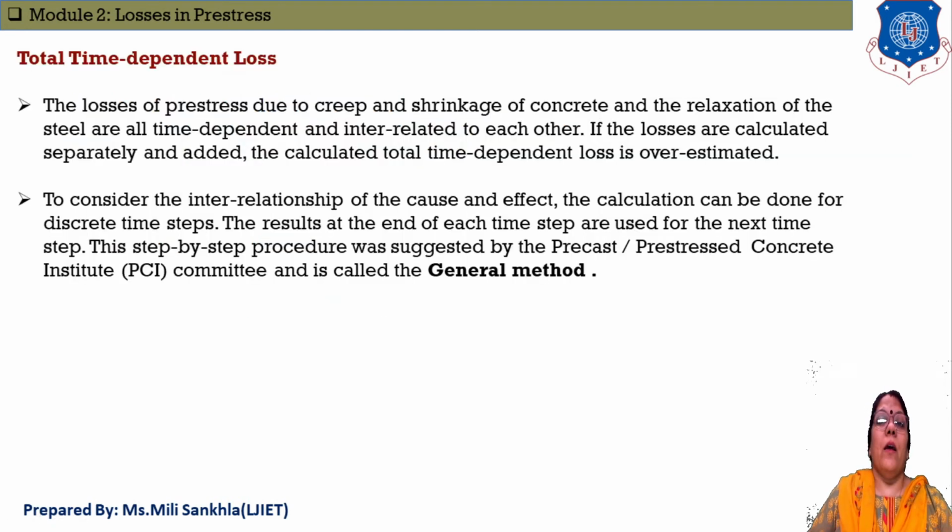Okay, now the next topic, total time dependent loss. What is total time dependent loss? That means the losses that we find out, creep, shrinkage and relaxation of steel, are covered in this topic. First of all we find all the losses and then we make the total of these three losses. This one is the total time dependent loss.